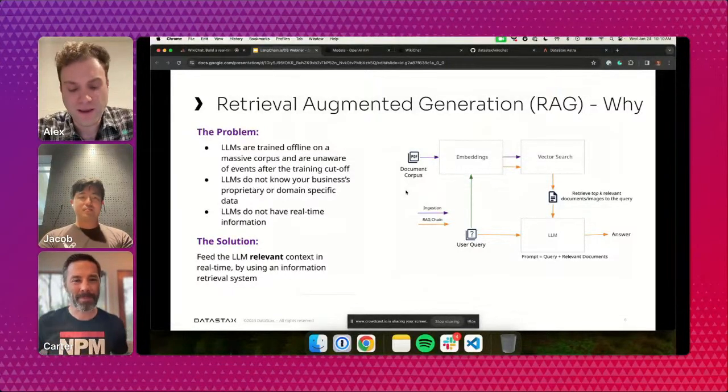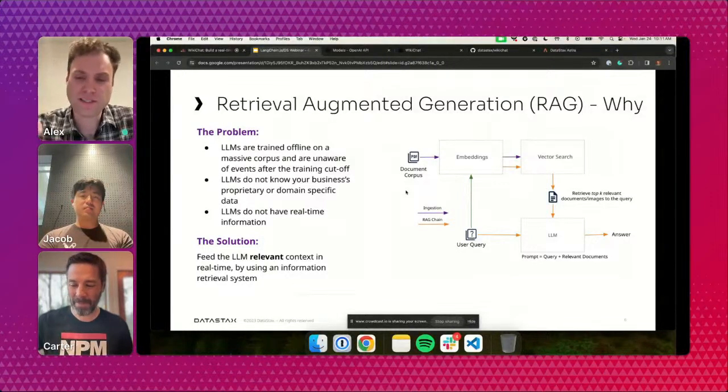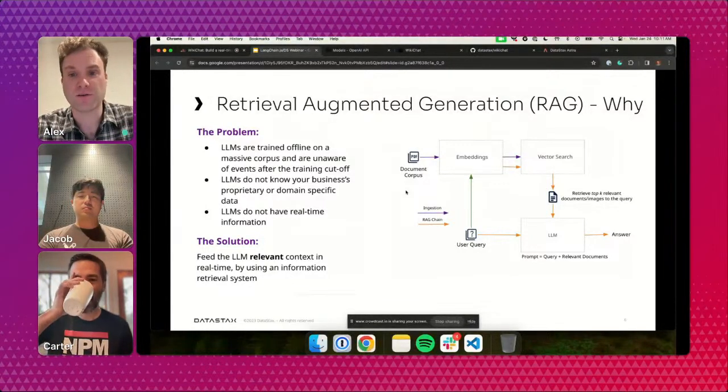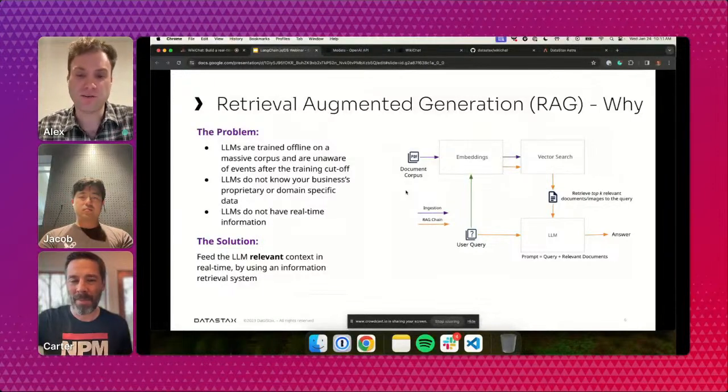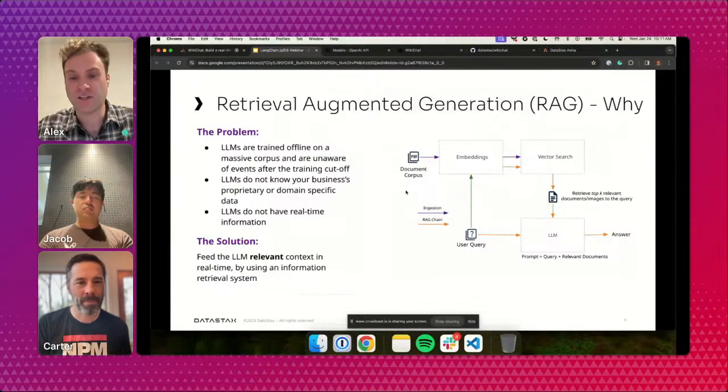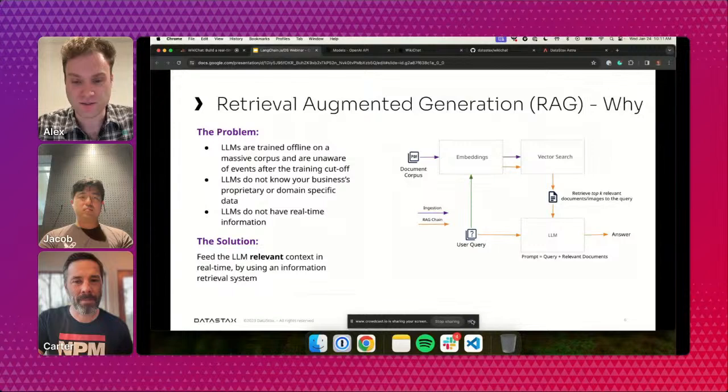Totally. And there are basically two core workflows that we'll talk through today, right? The first workflow is this data ingestion workflow. Somehow we need to take all of the existing Wikipedia data, embed it, and store it in our vector store. And then there's the actual RAG chain. So when a user asks a question, how do we query the LLM? How do we query the vector store to feed the LLM the latest information to get a relevant answer? And we'll walk through both those flows today.